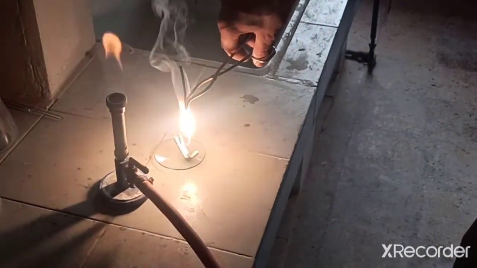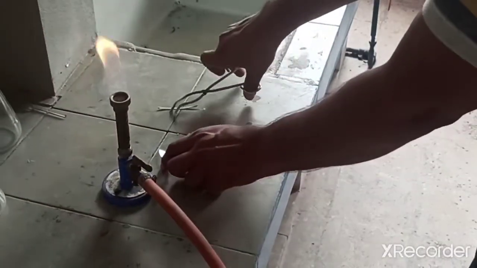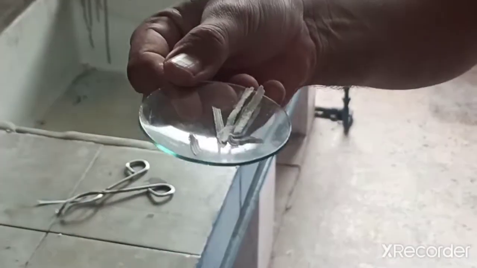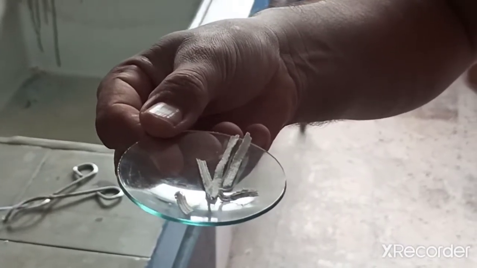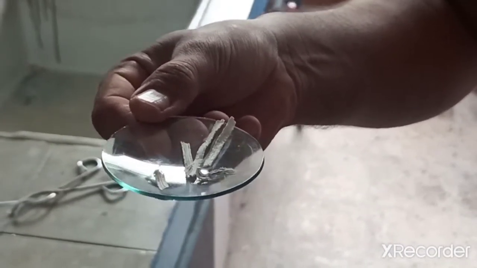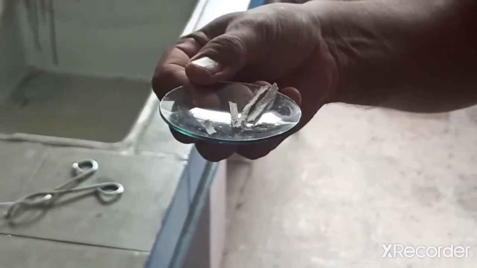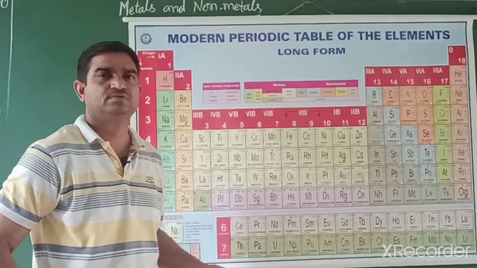Then we want to find out the nature of this ash. So friends, this one is magnesium oxide, and now we check its nature, acidic or basic. We dissolve it in water and then further check by litmus paper whether this is acidic or basic.